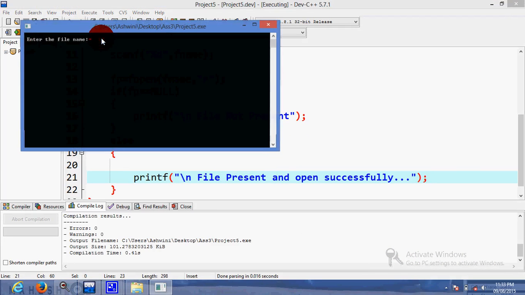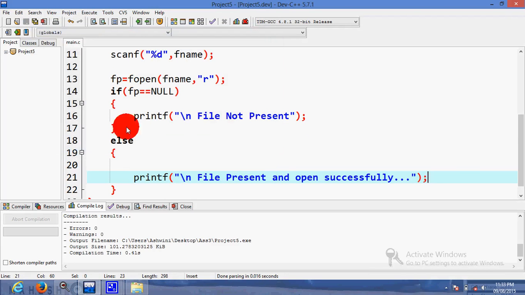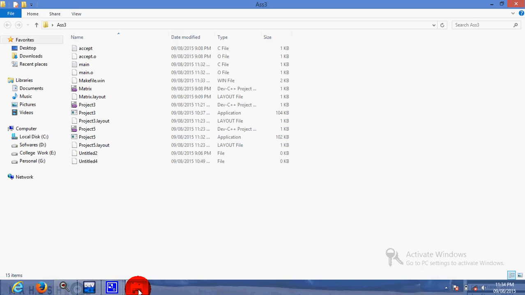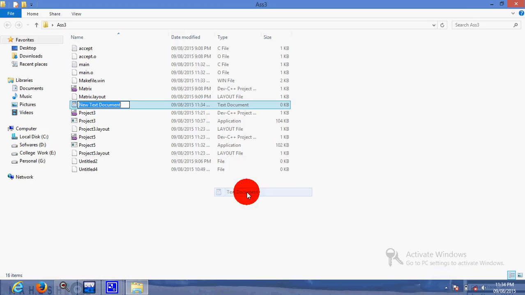Compile and run. accept.c. File not present. Okay, wait. So if I create a new file, suppose a text document, abc.